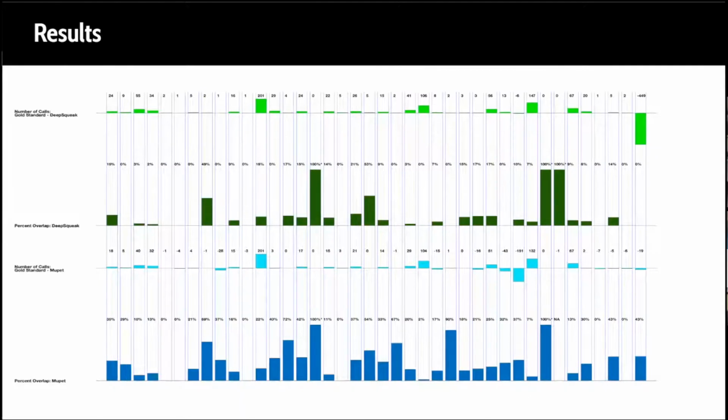And the 100% each one has an asterisk next to it because all of those 100% are where the gold standard says there's 0 files, and the code says there's 0 files. So not really a 100% truly regarding these codes. And the same can be said for the MuPet down below on the last two.